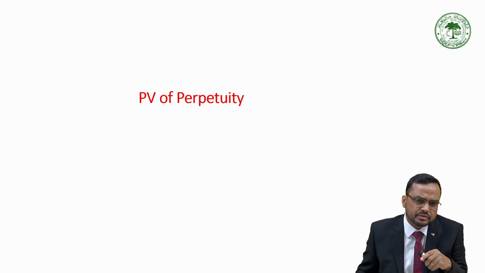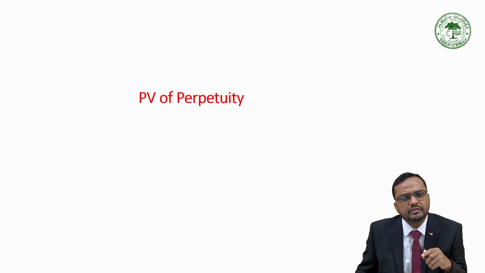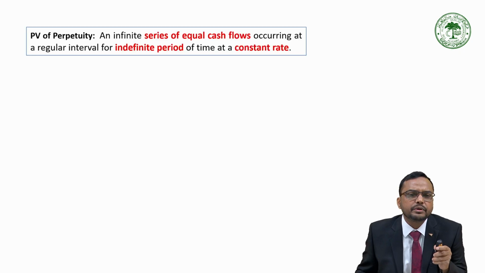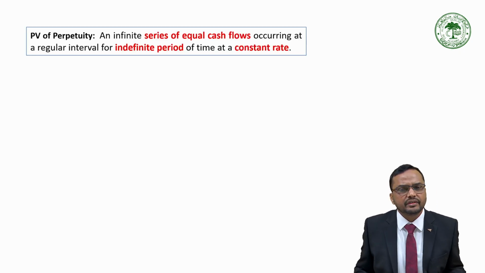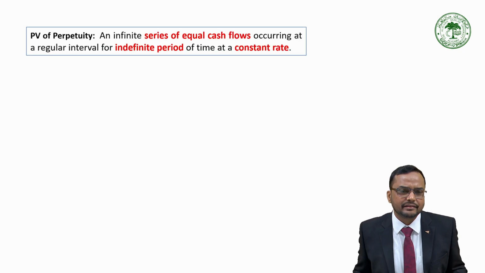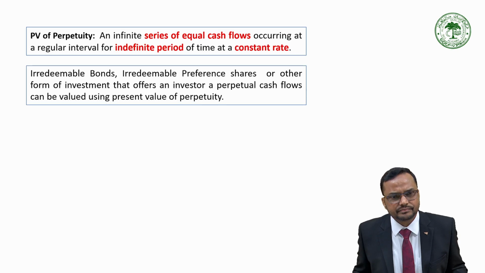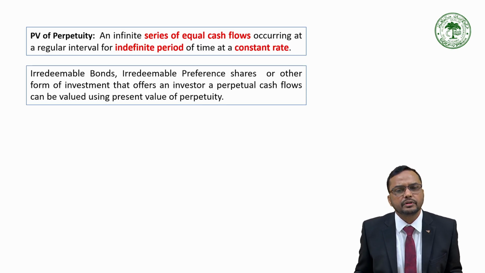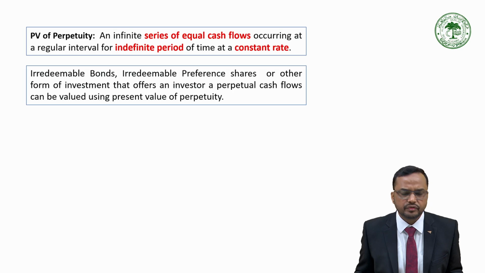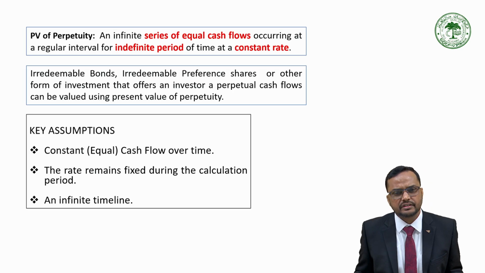Now the another concept which we will be discussing is the present value of perpetuity. First of all, we will try to understand what this perpetuity is. An infinite series of equal cash flow occurring at regular interval for indefinite period of time at a constant rate. So irredeemable bonds, irredeemable preference shares, or other forms of investment that offer an investor perpetual cash flows can be valued using present value of annuity or perpetuity.